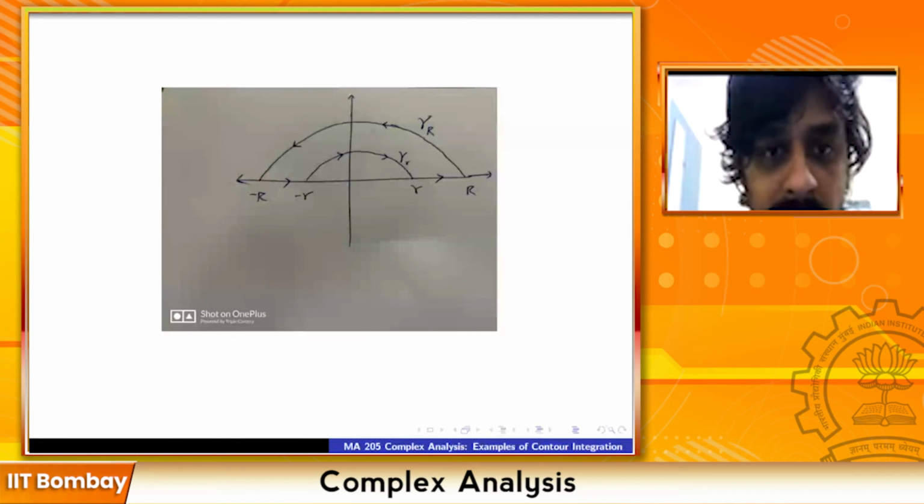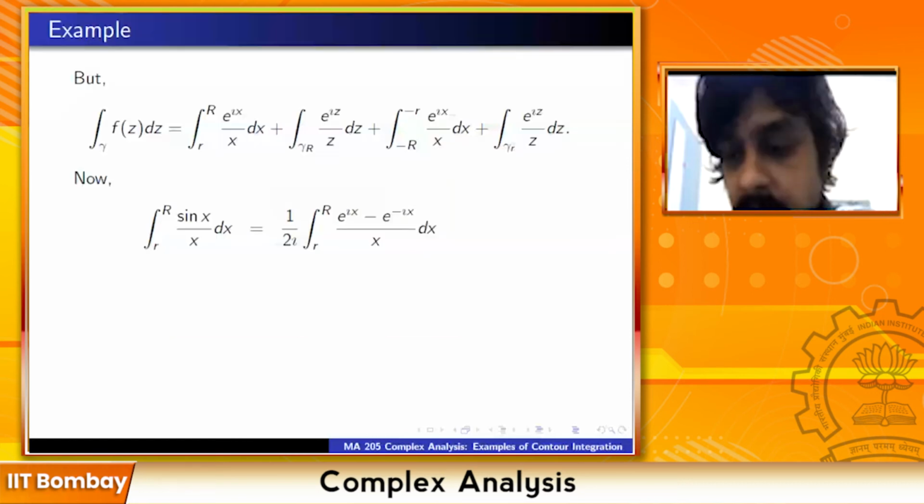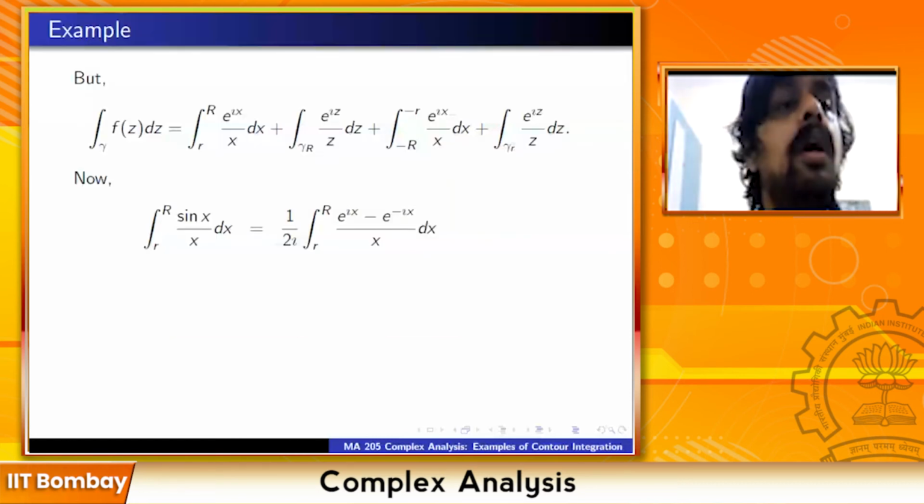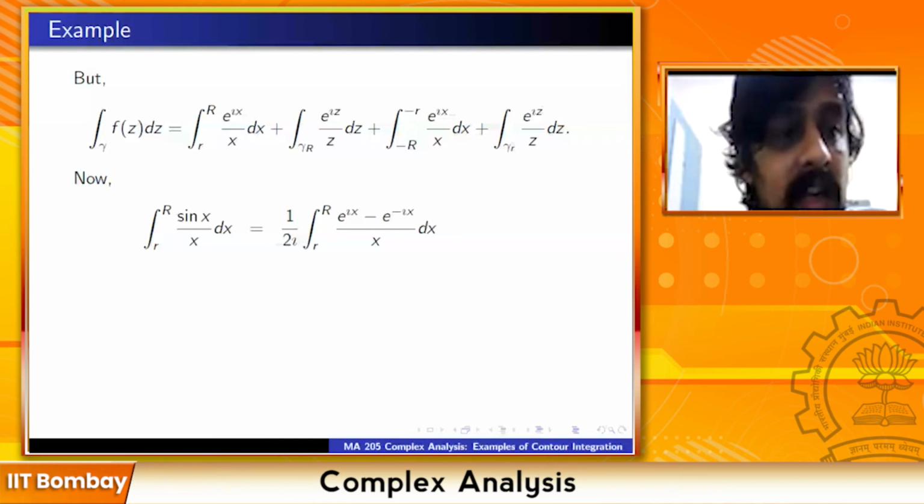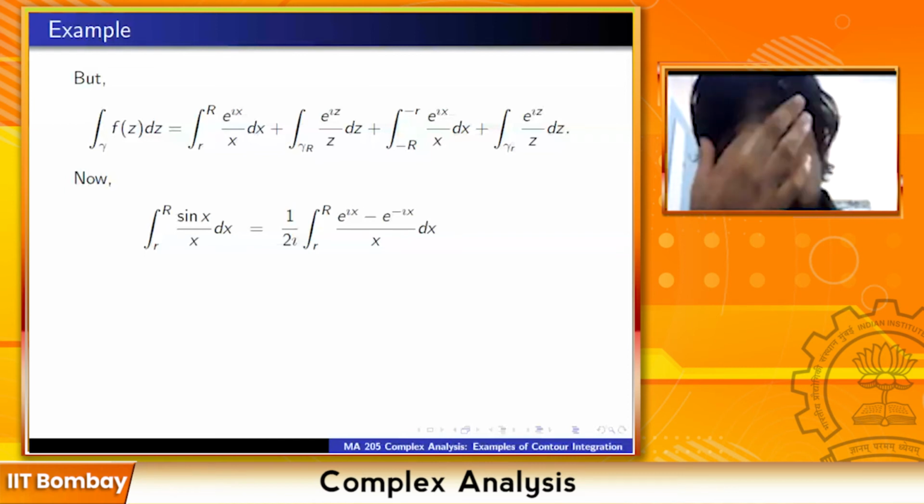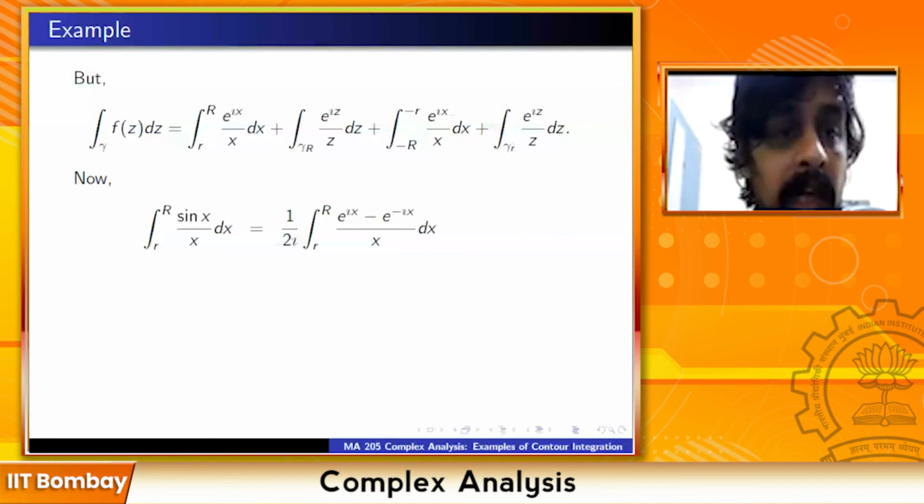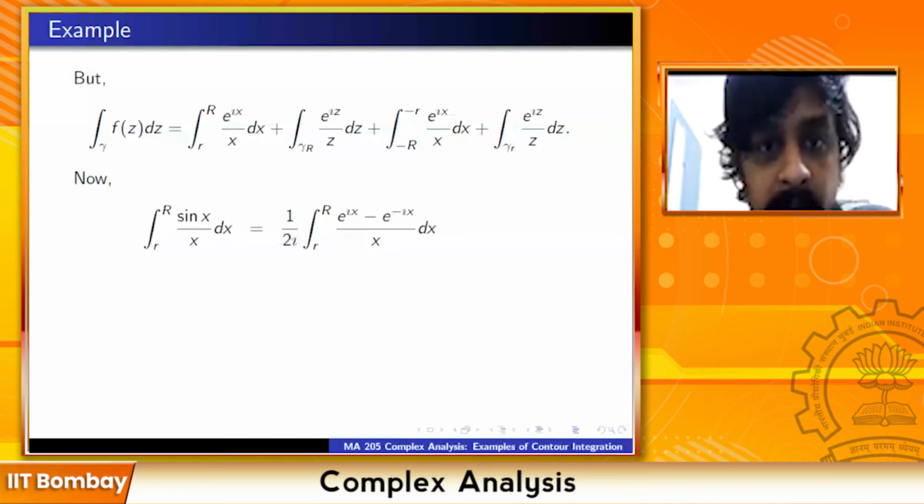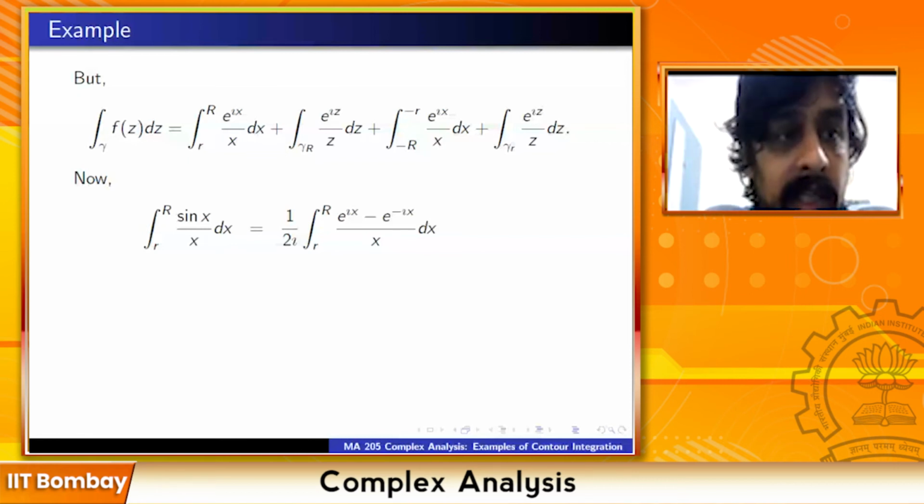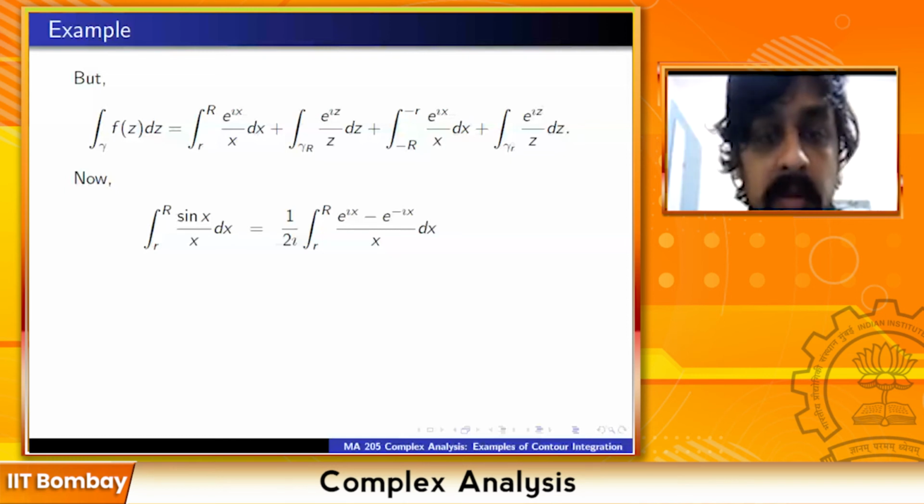My drawings are not very good, but I hope they're good enough to explain. So the integral of f(z) dz along gamma is, say, the sum of 4 integrals: the integral from little r to capital R, plus the integral along the larger semicircle, plus the integral from minus capital R to minus small r, plus the integral along the inner semicircle oriented clockwise. So the integral of f(z) dz is equal to the sum of these 4 integrals, which bound the region.